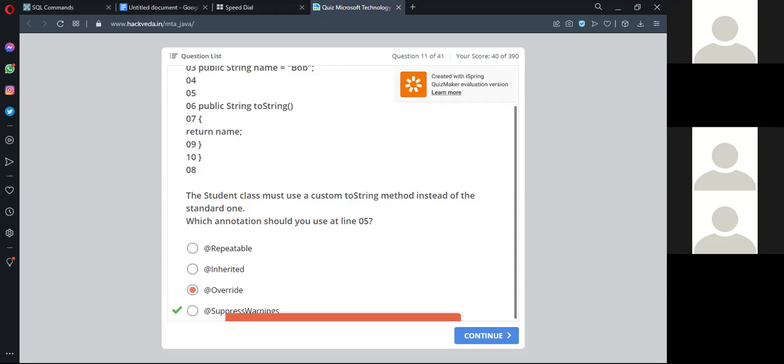Metadata means data about data, additional information. So this additional information is called annotation. So here you will select suppress warning. Okay, yeah. So next, move to the next question.